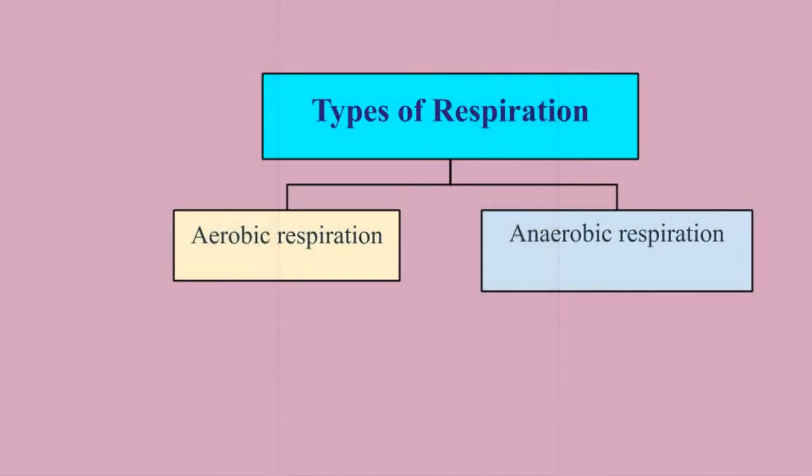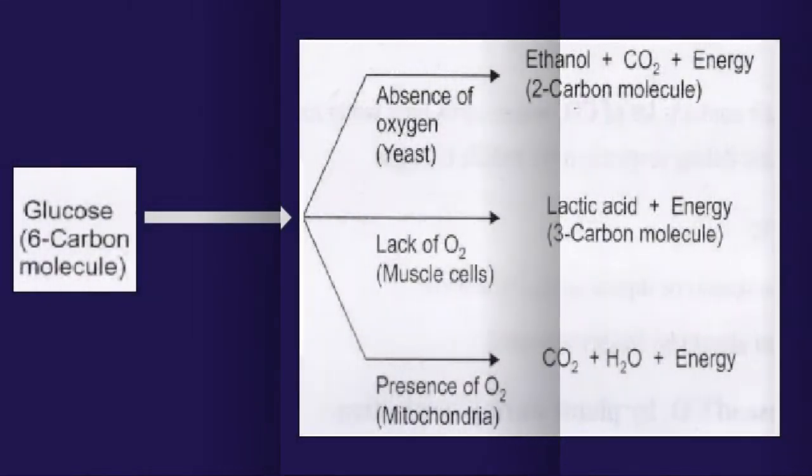Respiration is of two types based on whether oxygen is used up in this process or not. The two types of respiration are aerobic respiration and anaerobic respiration. Most of the organisms respire in presence of oxygen. This type of respiration is known as aerobic respiration, and the organisms are known as aerobic organisms or aerobes. In aerobic respiration, carbon dioxide, water, and energy is produced from glucose molecule.